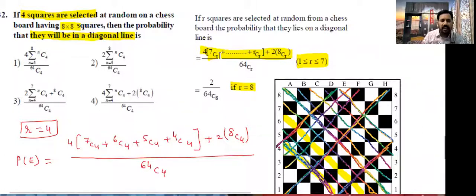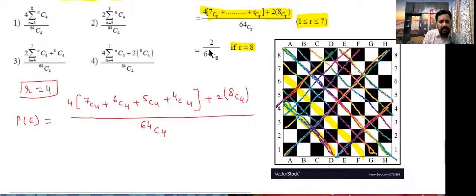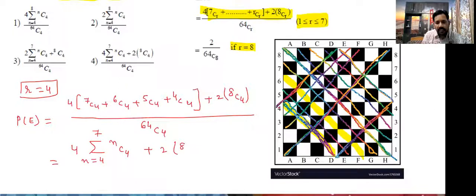But see the options, how they are written. In terms of sigma they are written. Sigma means summation only. So I am going to write 4 into sigma, by observing the options, n is equal to 4 to 7, nC4, plus the final one 2 into 8C4, divided by 64C4.